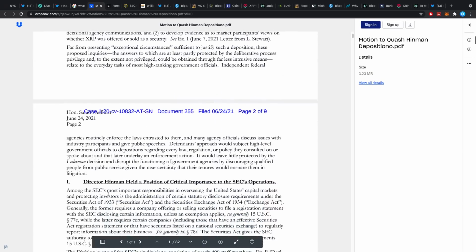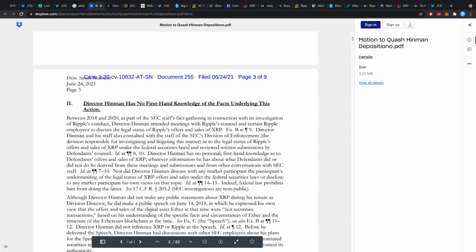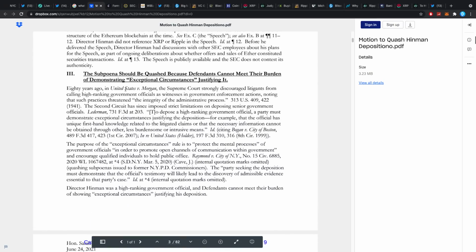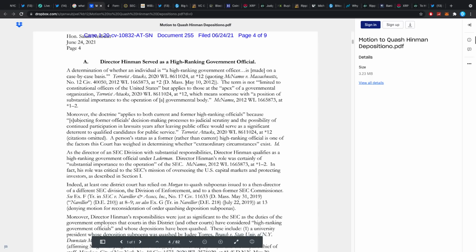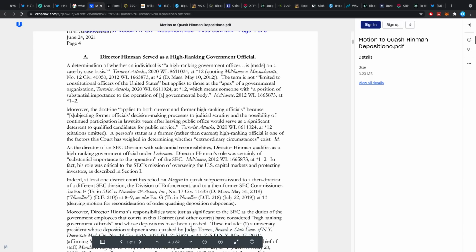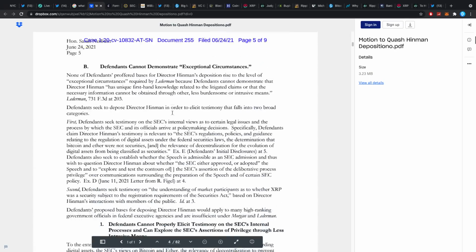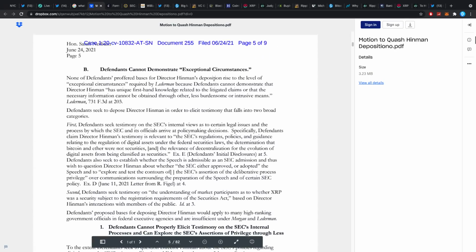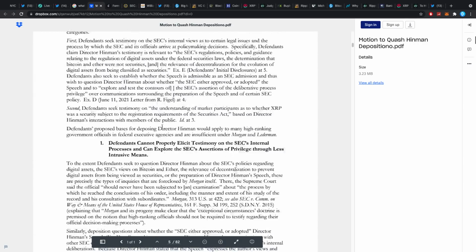Director Hinman held a position of critical importance to the SEC's operations. Director Hinman has no first-hand knowledge of the facts underlying this action. The subpoena should be quashed because defendants cannot meet their burden of demonstrating exceptional circumstances justifying it. Director Hinman served as a high-ranking government official, so he's higher than most things. You know what this one means. It's not that difficult. Defendants cannot demonstrate exceptional circumstances to actually get this info from such a high-ranking individual.